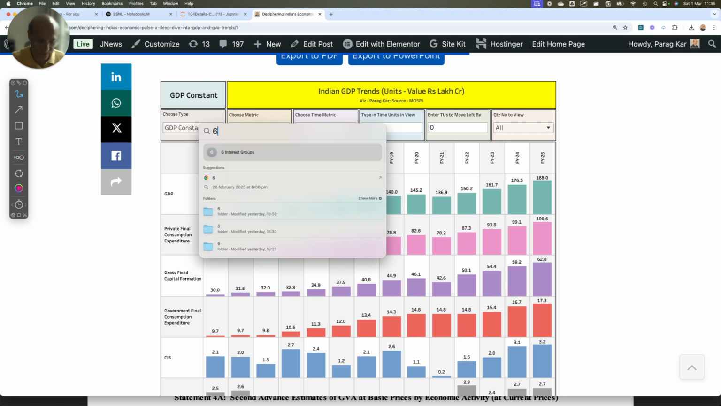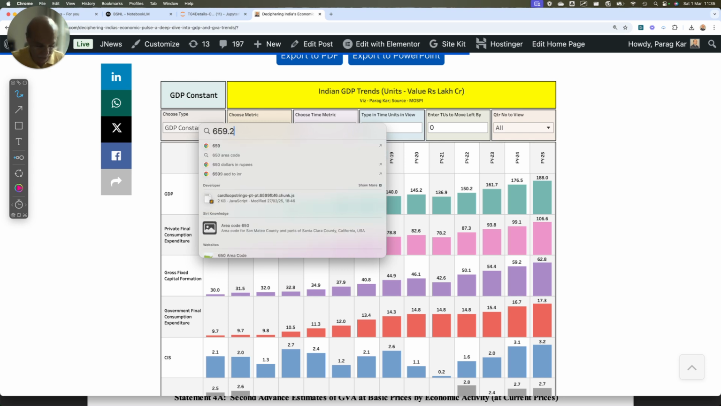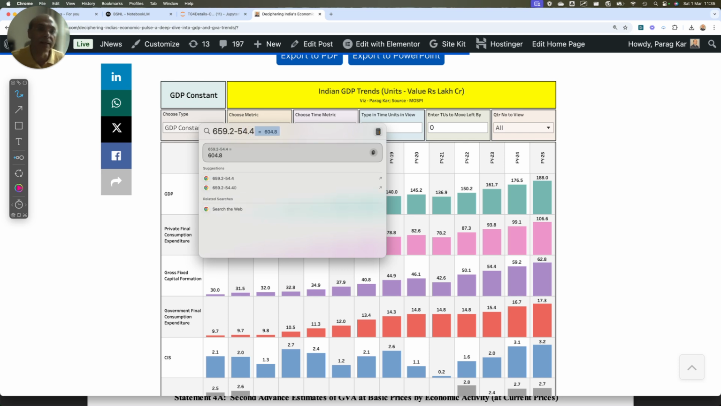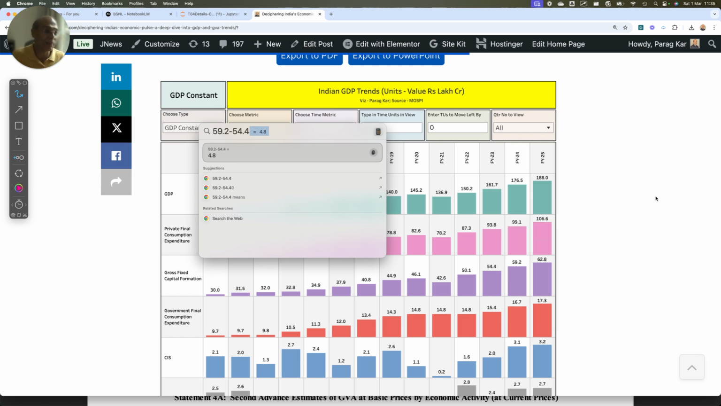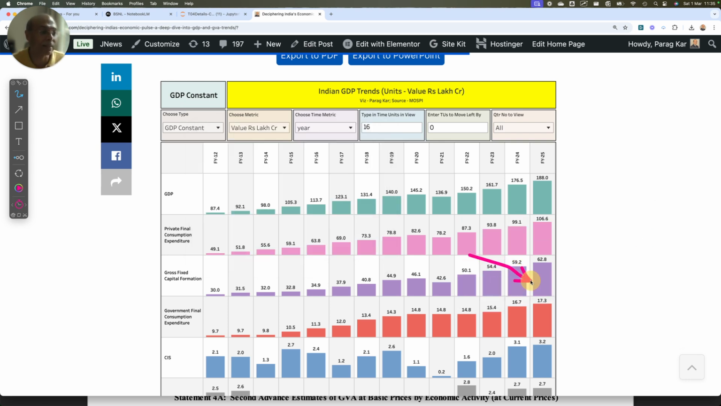Now, if I do it for 59.2 minus 54.4 from the earlier year, it comes out to 4.8. So in absolute terms, we actually did better between these two earlier blocks. And because we are not doing so well in gross fixed capital formation, because our capital expenditure is not going up significantly, as we have to pull down the fiscal deficit, this number is not looking very good, right?